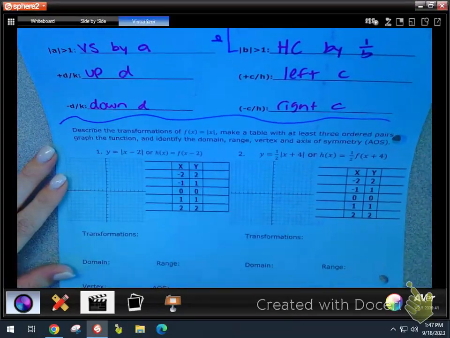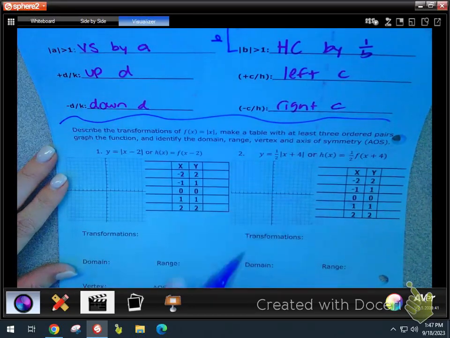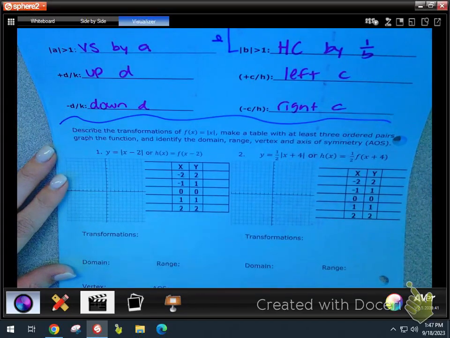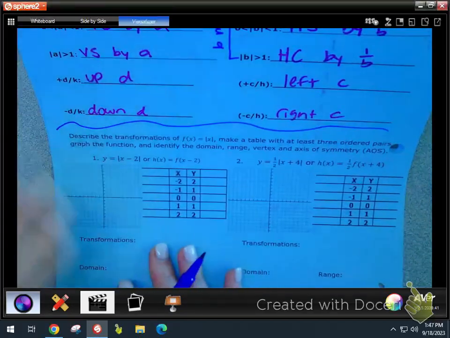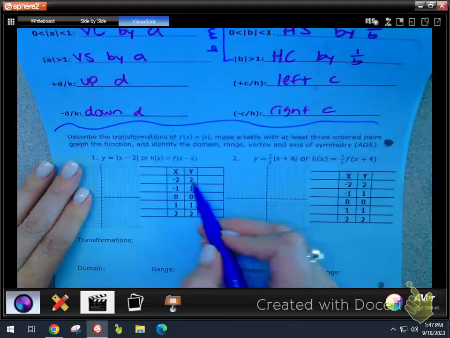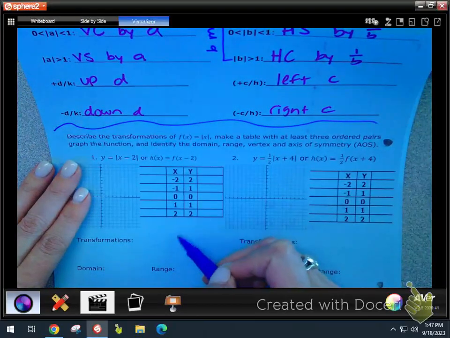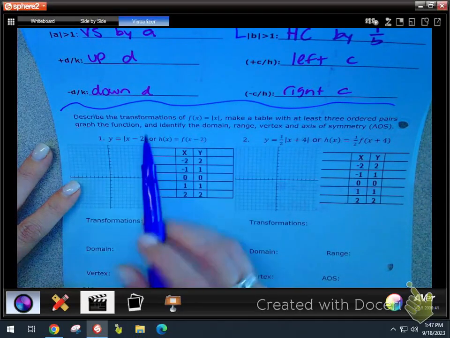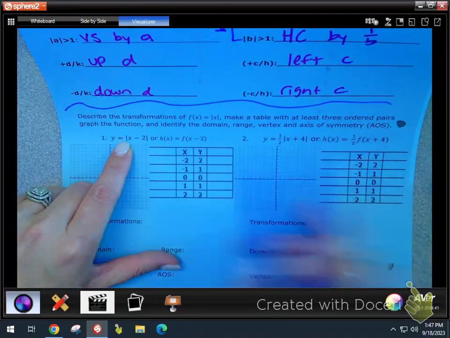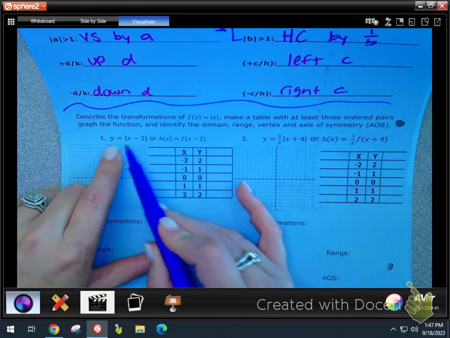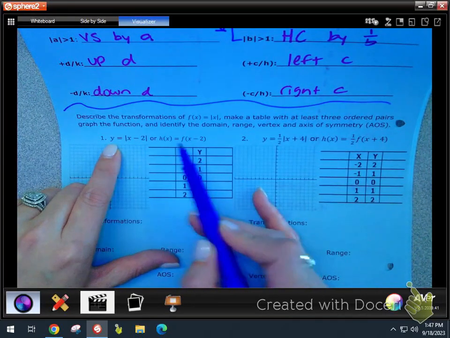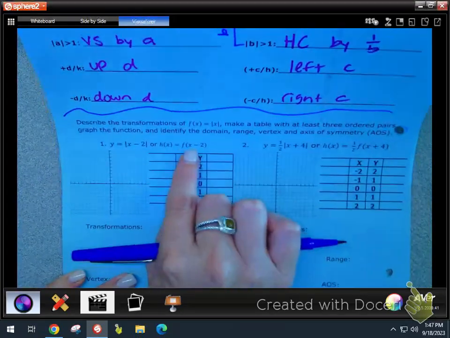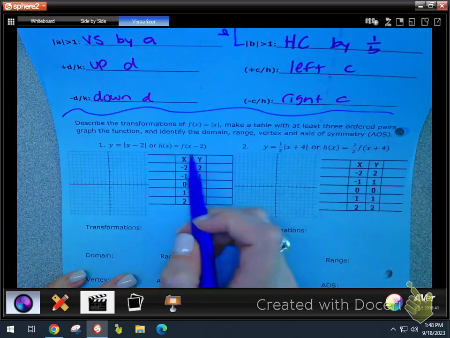So look at, again, transformations is its own test grade this go around. So this is really important that we know how to do it. This is really important that you know the general shape. The parent function, again, the points are already on here for you. And then we just have to go through and find all this stuff. She wrote it in the notes like in function notation or just like straight up absolute value. I think we can just look at the absolute value one, but just to see how you can put it in general. Okay? All right, here we go.